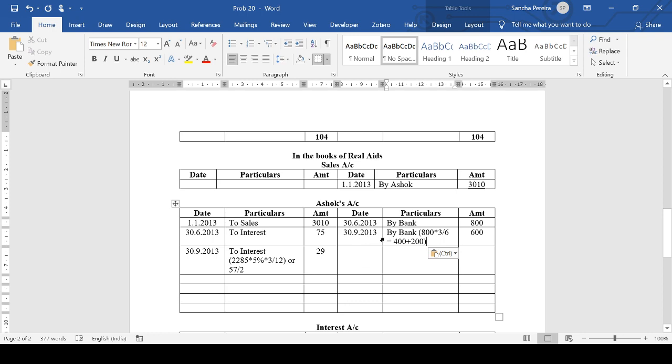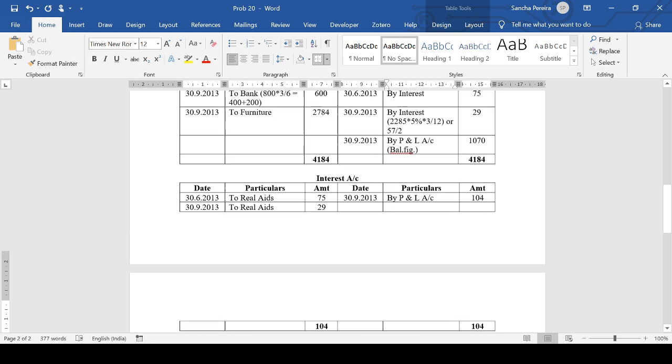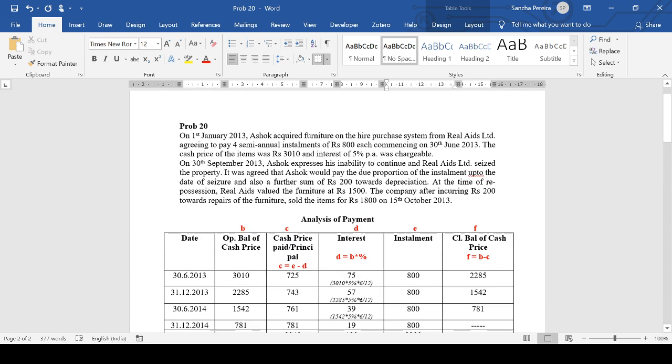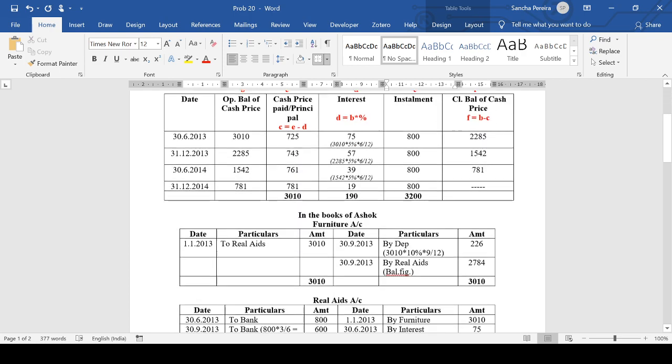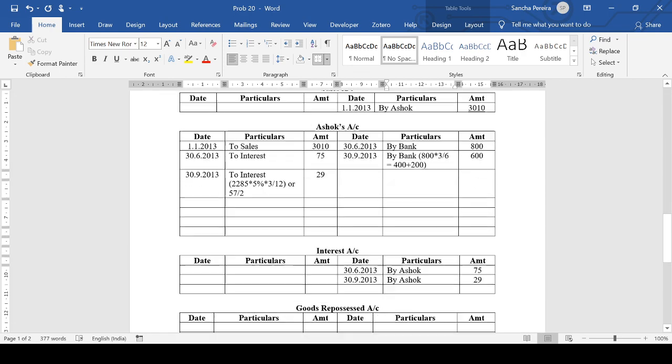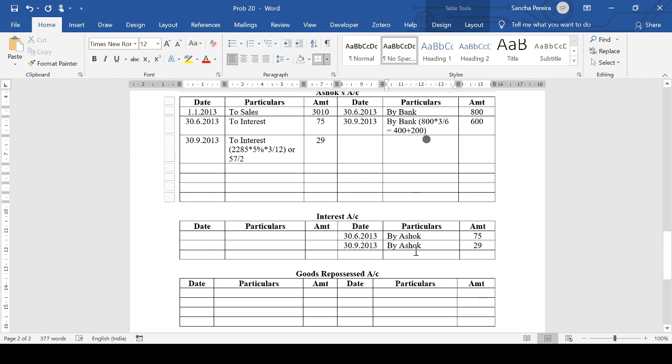So he has paid the part interest. Now let's see what happens. Before going to the closing, at the time of repossession, Real Aids valued the furniture at rupees 1,500. If this was not given to us, we would have closed the interest account, transferred it to profit and loss, or if the interest was not paid, transferred it back to Ashok's account.